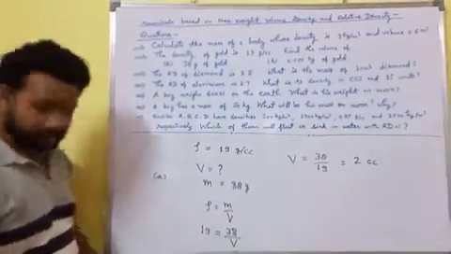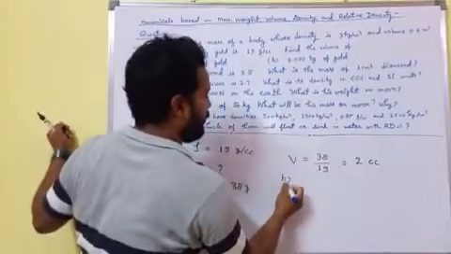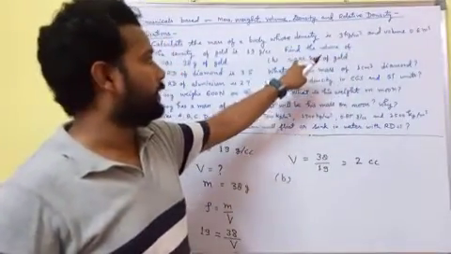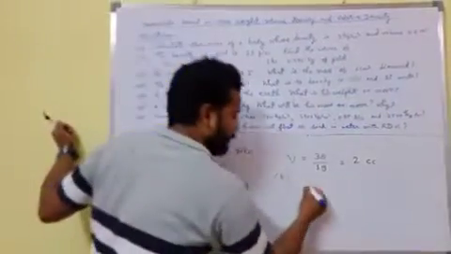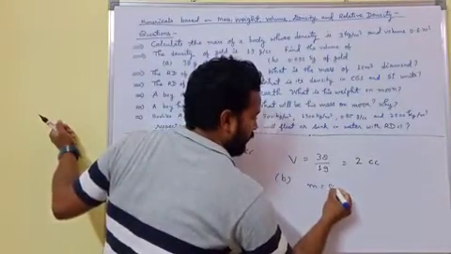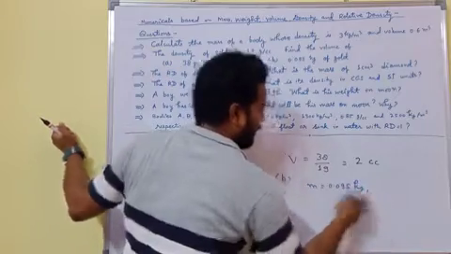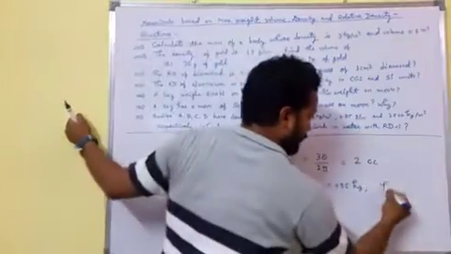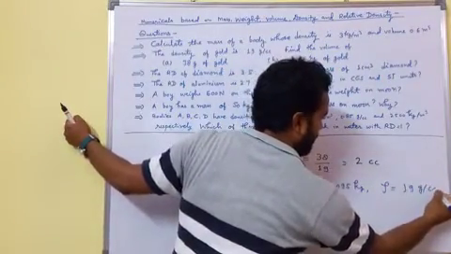Now the second part of this question: what will be the volume of 0.095 kilogram of gold? It means mass is given as 0.095 kilogram and the value of rho is already given, 19 gram per cc.